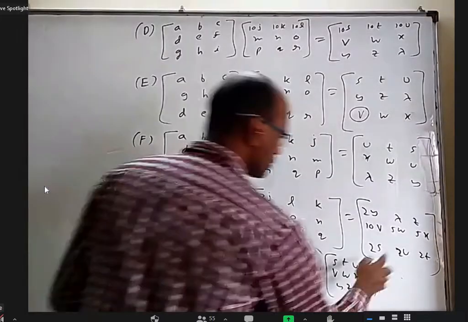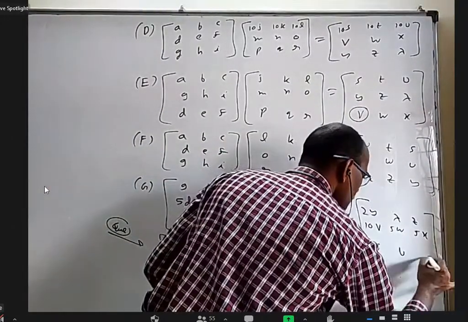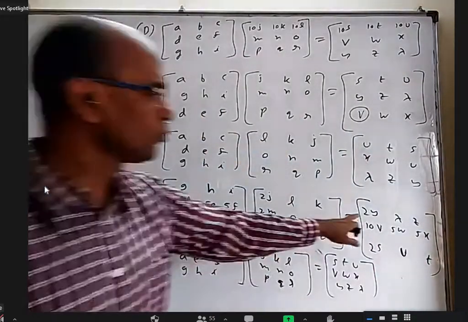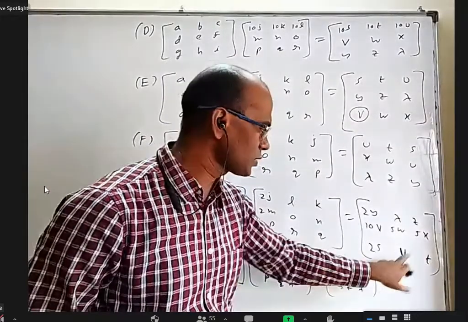I should not write 2 here, only u and t, sorry. So 2y lambda z 10v 5w 5x 2s u t.